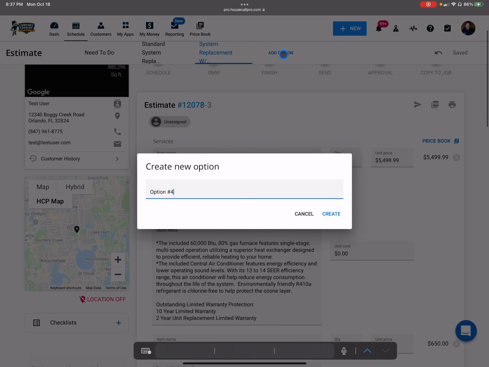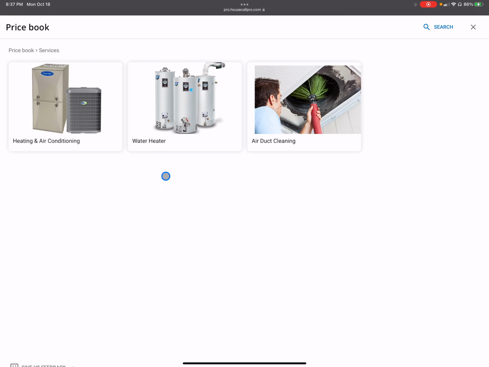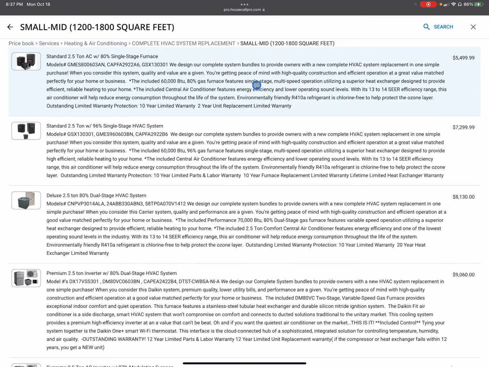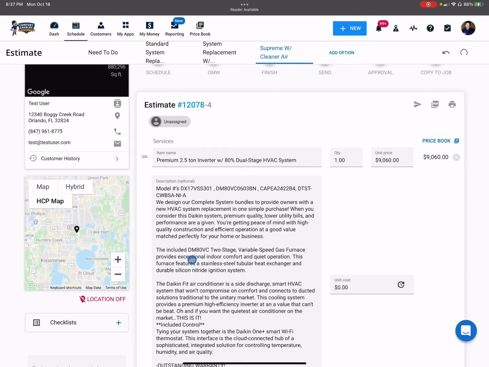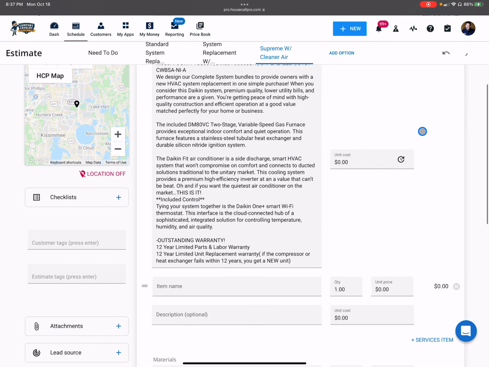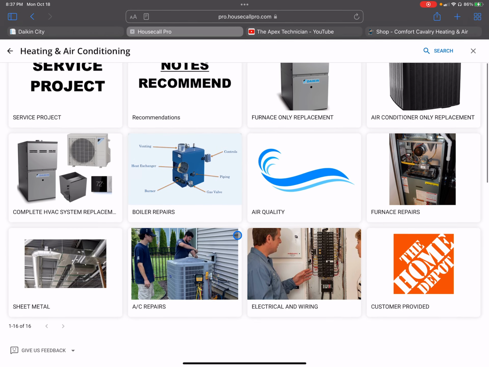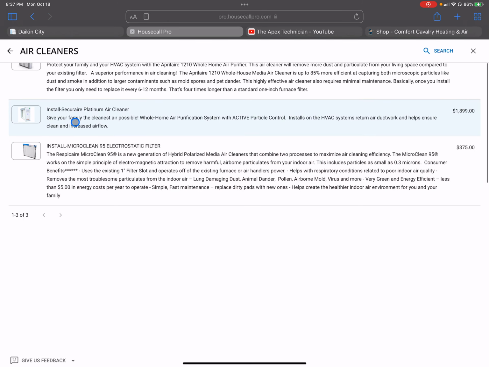Well, why don't we add another option? Let's call this one our Supreme with cleaner air. Create. And this one, let's do an inverter system. Go to systems. I think it was this size. Do an inverter. Add the job. And then we're going to do this with cleaner air. So this one we'll add another air cleaner. Let's take, wrong one. Let's do a secure air.